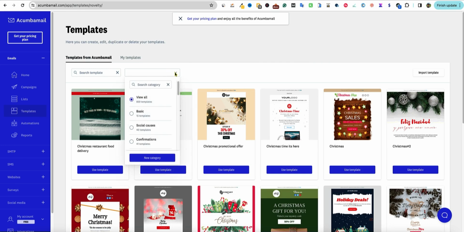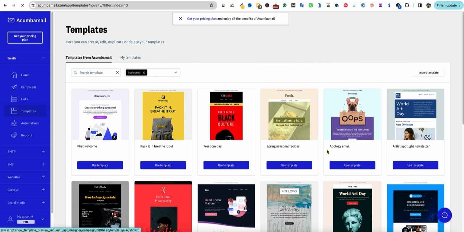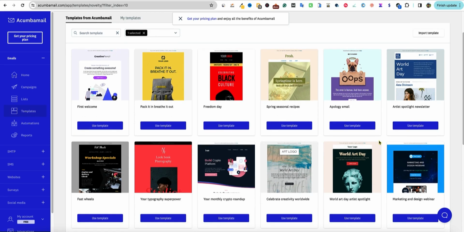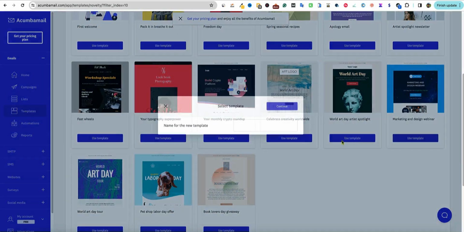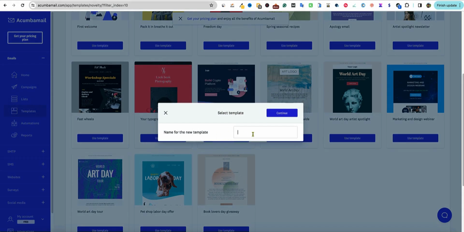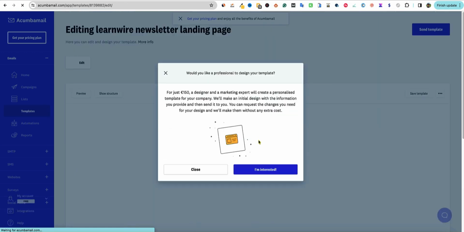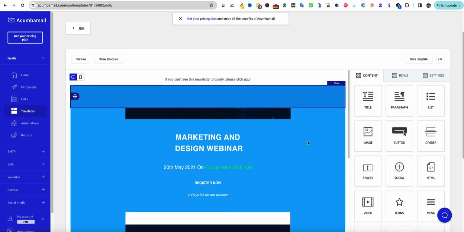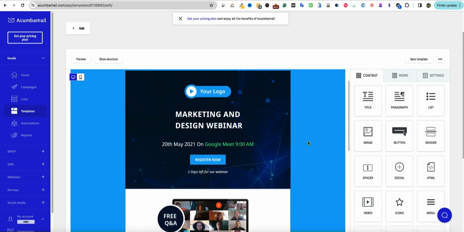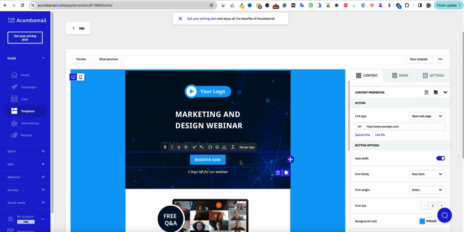So we can come in here and look at, let's go with marketing real quick. And we can start looking through here. They have a nice plethora of templates. Go in here and name the template. This is going to be LearWire newsletter landing page. I believe that this is a landing page, but we will continue to see what that actually is. I'm going to say no, and here we go. So now we can go in here. We can actually create a lot better landing page. We can come in here and they've got full, which is what you get.